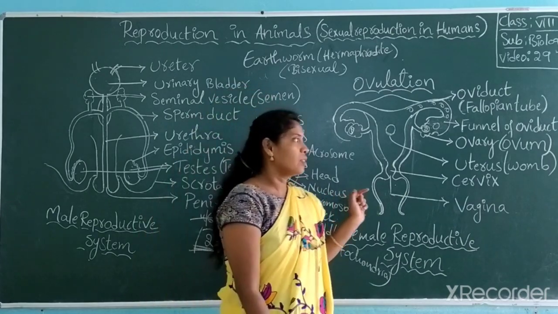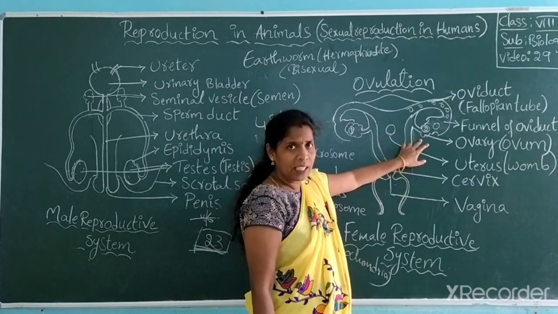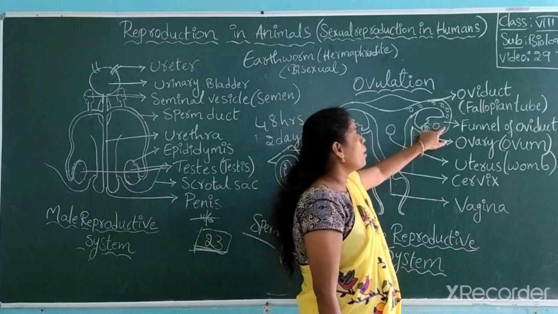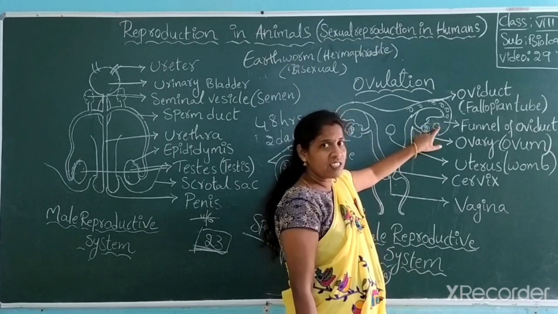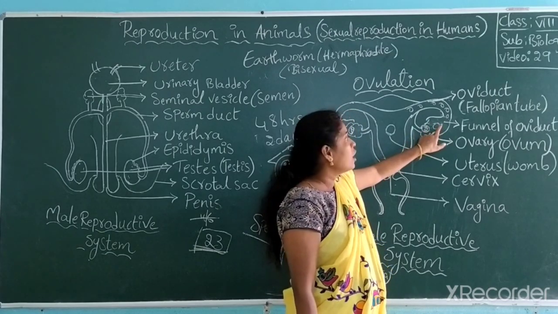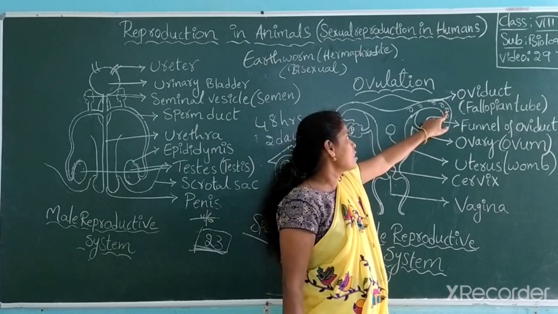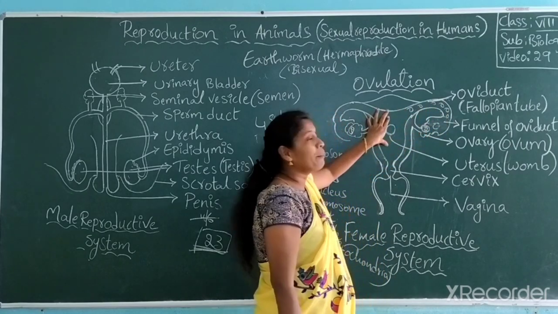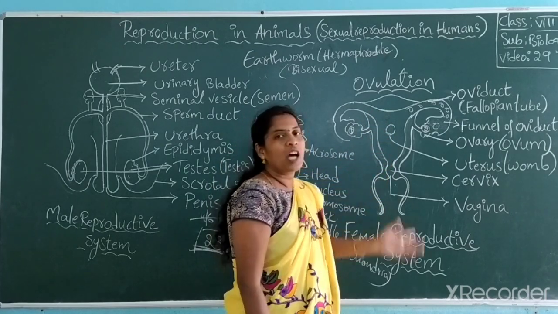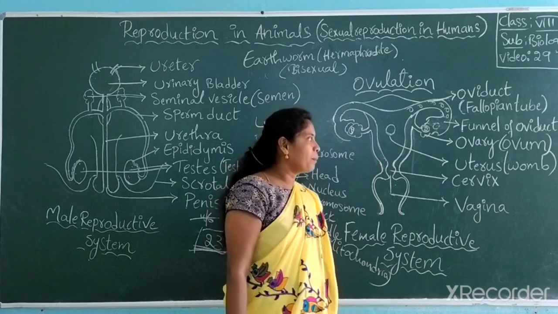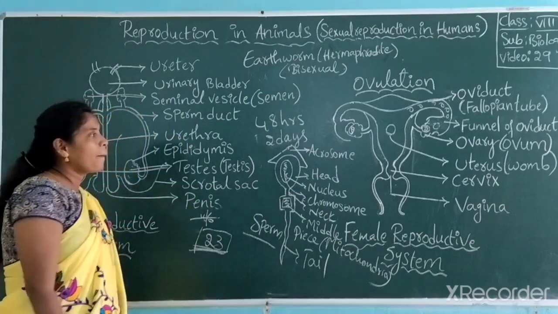Again, one more time I'll repeat it. What are the parts present? The ovary produces the ovum. From the ovary, the ovum is released, captured by the funnel, and goes into the fallopian tube, which has smooth cilia that help push the ovum into the uterus, and from there the ovum is released through the cervix to the vagina to the outside. Got it? This is about the female reproductive system. Then what is an ovum? I will tell you now. Okay.